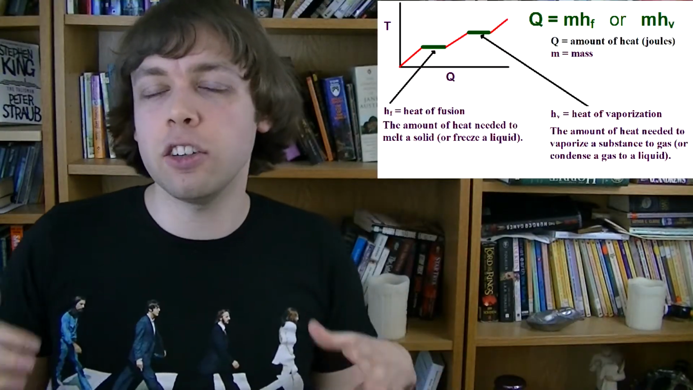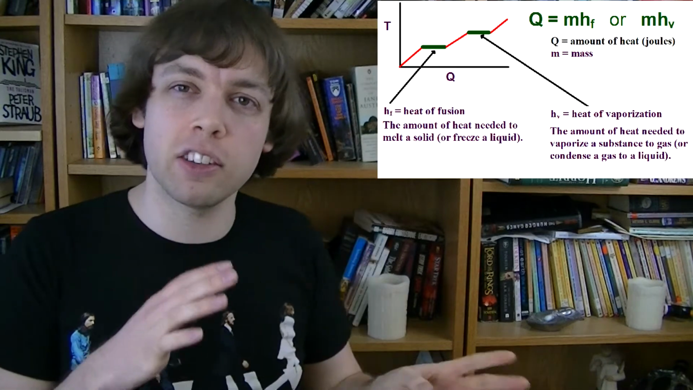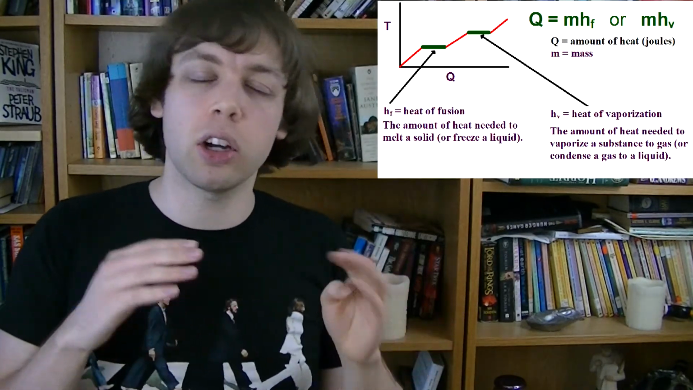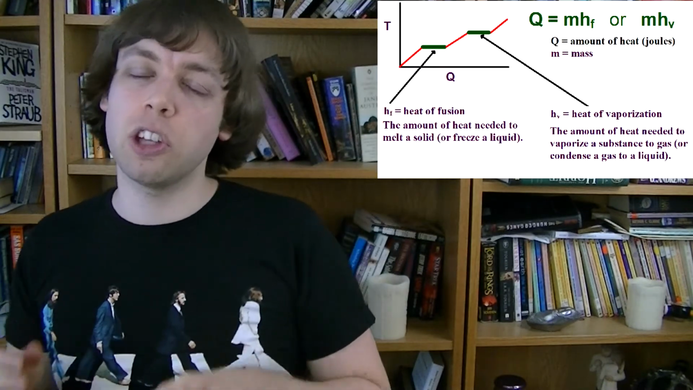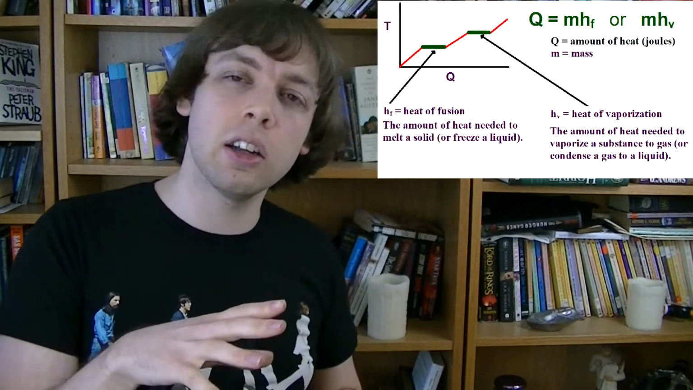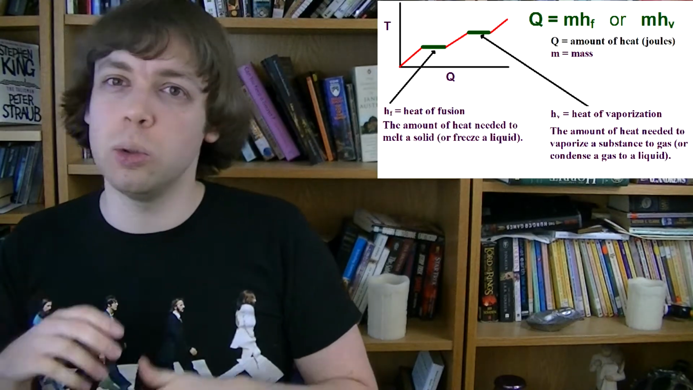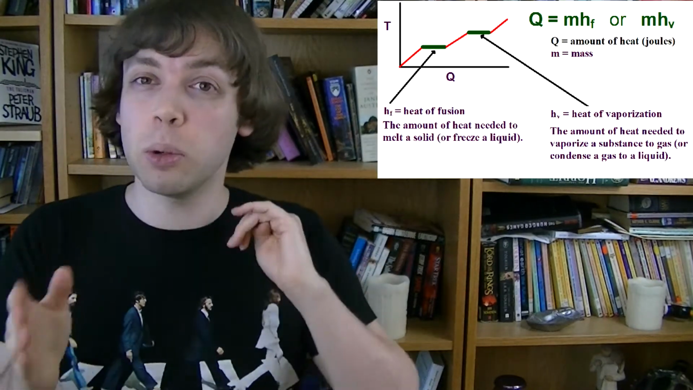You use the latent heat of fusion when you're melting or freezing something, and you use the latent heat of vaporization when you're boiling or condensing something. Again, this equation will tell you either how much heat you have to put in to, for example, boil something, or how much heat you have to take out to condense it. That should be the same number whichever way you go.